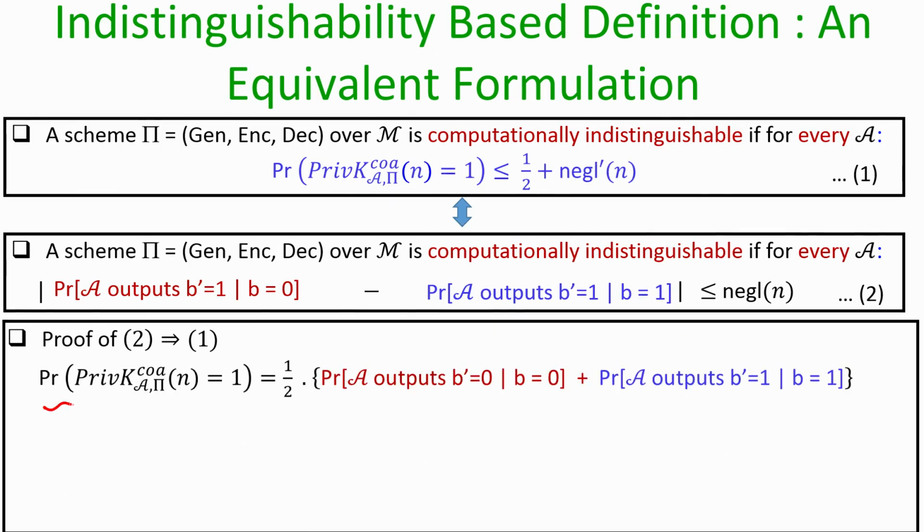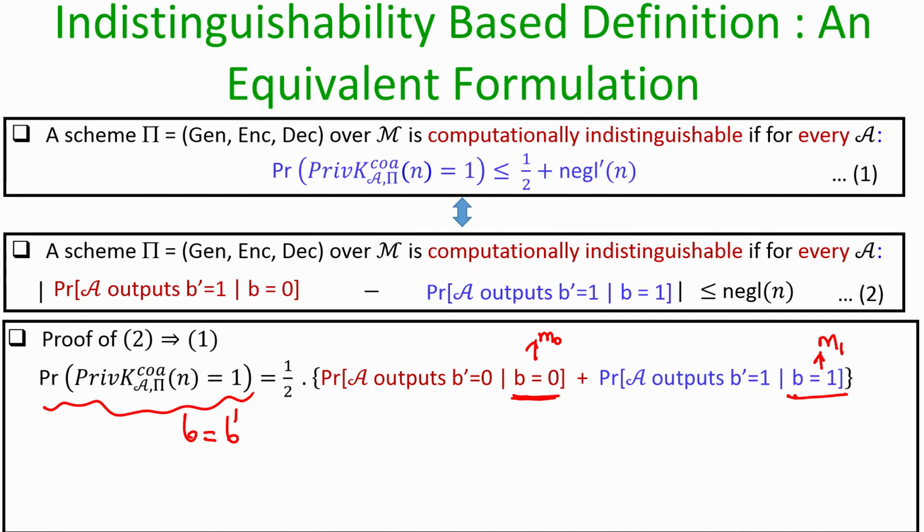What is the probability that in the indistinguishability based experiment the adversary outputs b equal to b dash? Because if the adversary outputs b equal to b dash, that is the interpretation that the experiment outputs 1. Now, if you recall, there are two versions of the experiment. In one version the challenger has selected message M0, that means M0 has been encrypted in C, and the second version is when the message M1 has been encrypted in C. With probability half the challenger could use M0 to encrypt in C, and with probability half it could use M1.